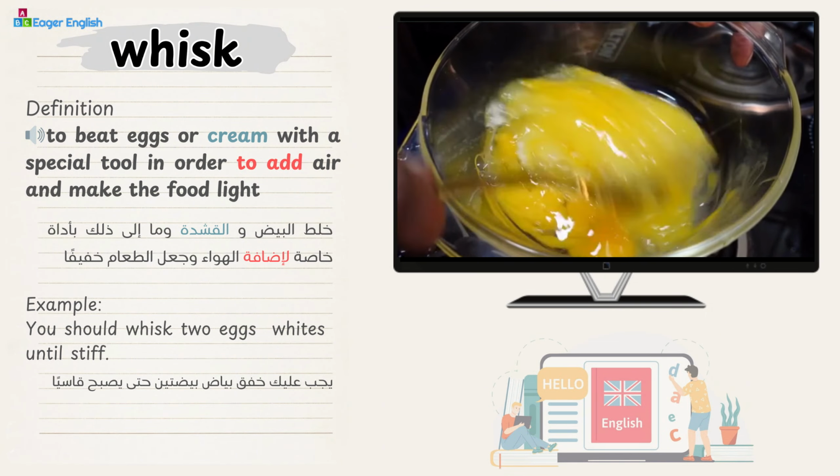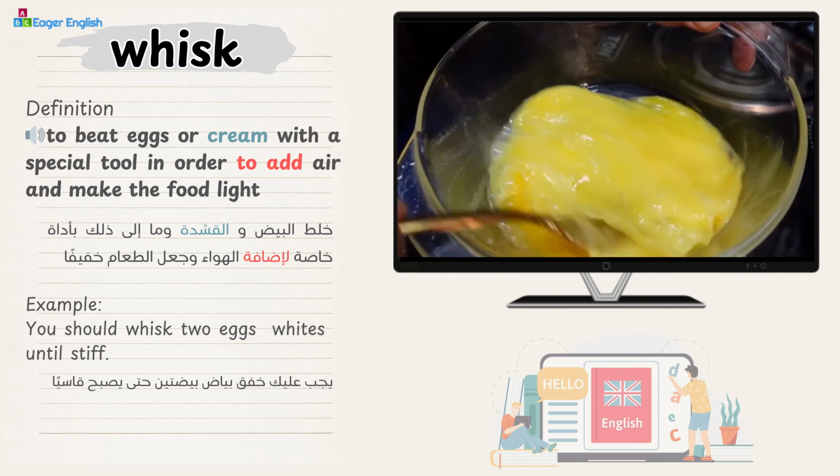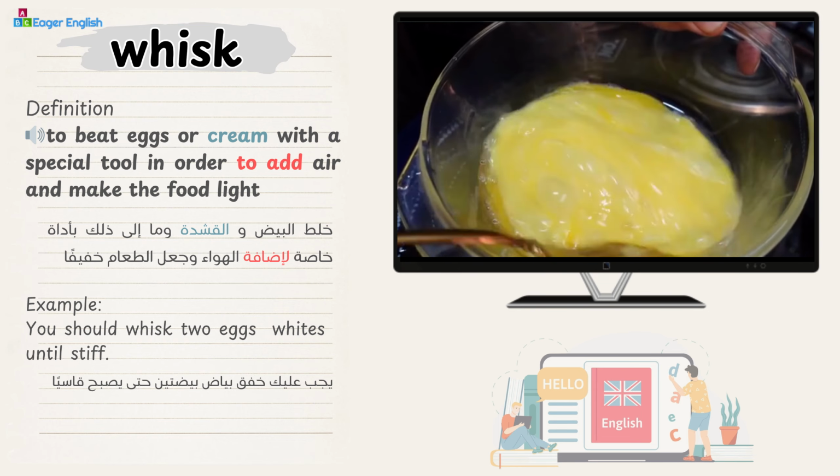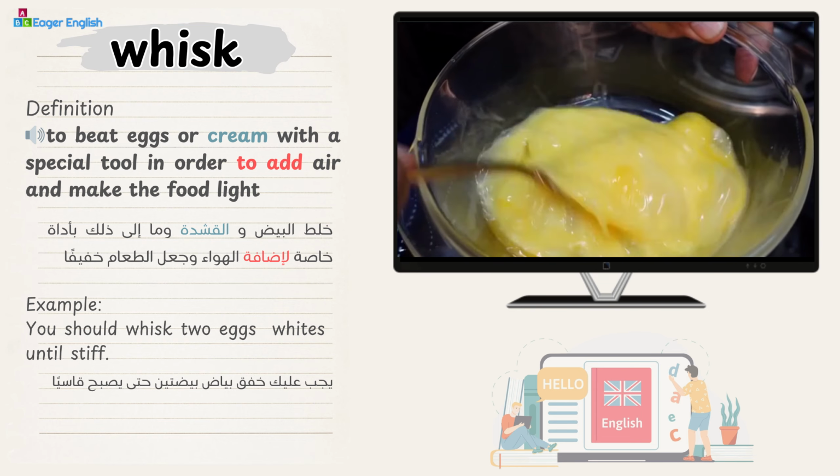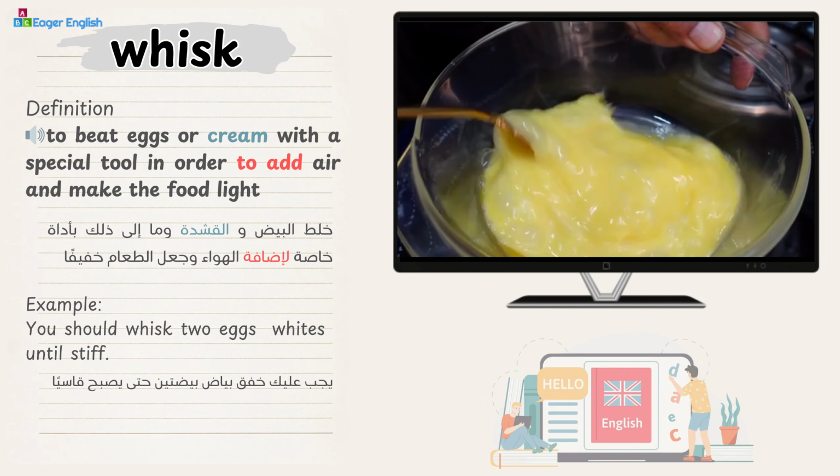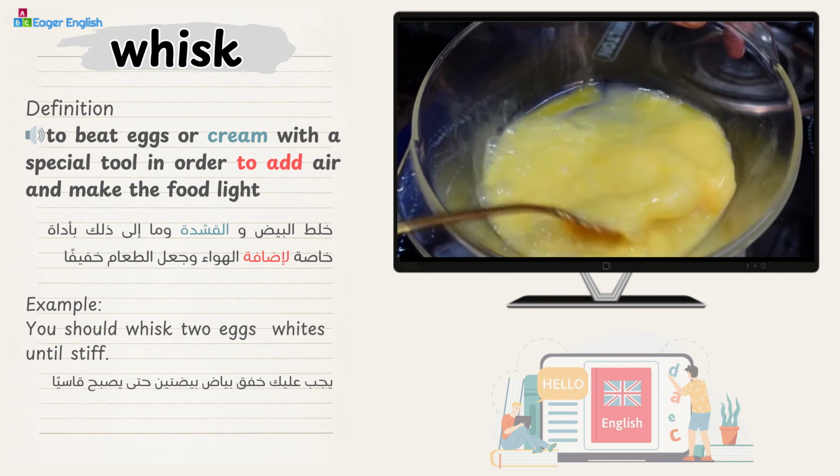Whisk. Definition: to beat eggs or cream with a special tool in order to add air and make the food light. Example: you should whisk two egg whites until stiff.